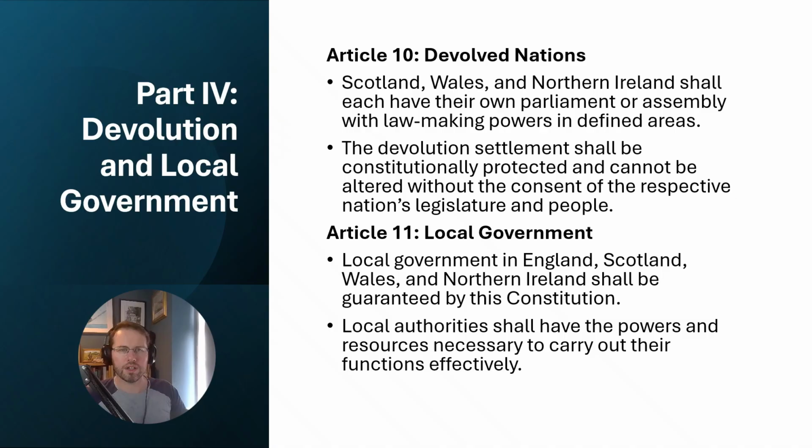Moving on then, we've got devolved nations and local government. Express protection for the Parliament or Assembly in Scotland, Wales and Northern Ireland, with lawmaking powers in defined areas. Moving on then to part 2, the devolution settlement shall be constitutionally protected and cannot be altered without the consent of the respective nation's legislature and people.